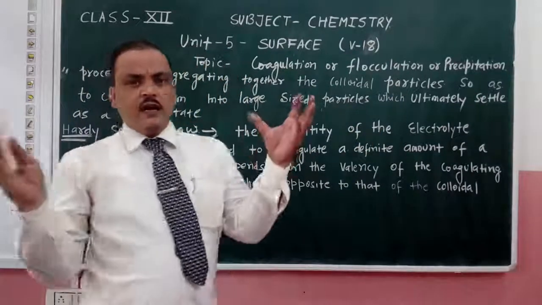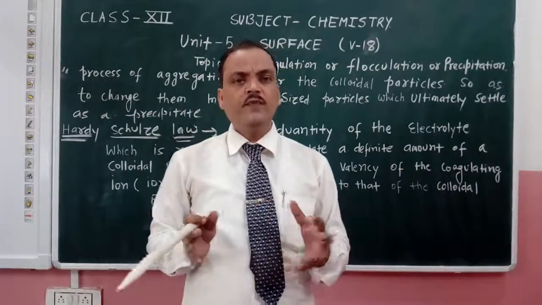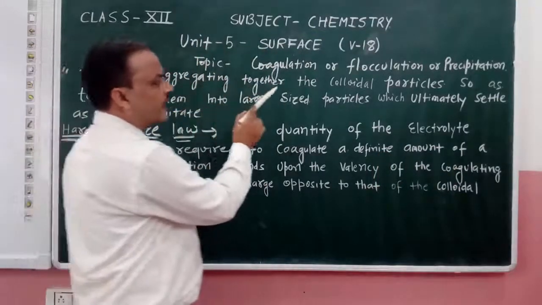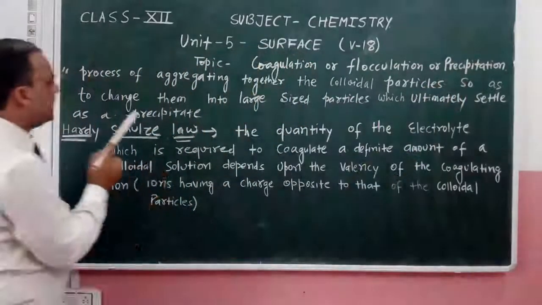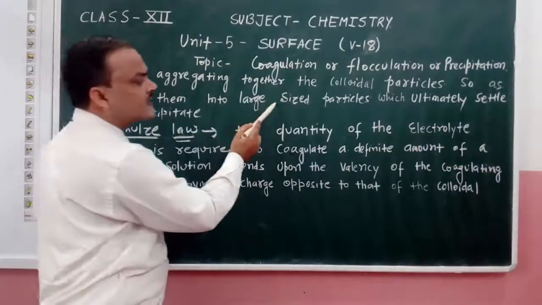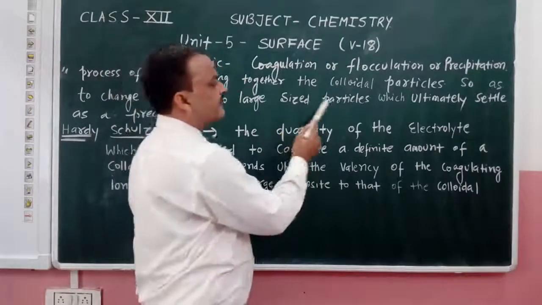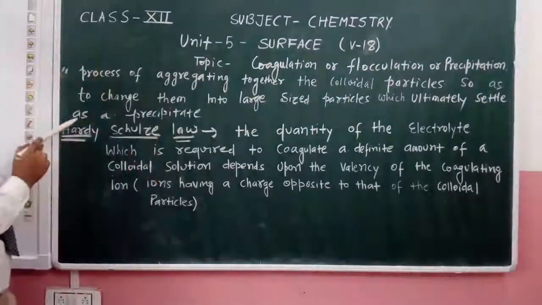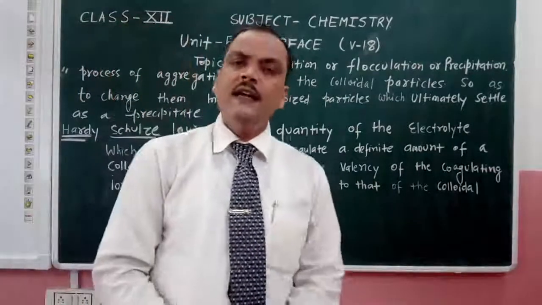It means when we have colloidal particles in a solution, the process of aggregating together the colloidal particles so as to change them into large sized particles, which ultimately settle down as a precipitate.